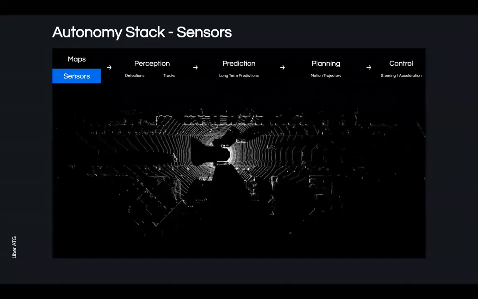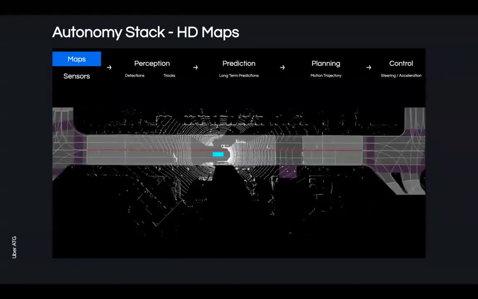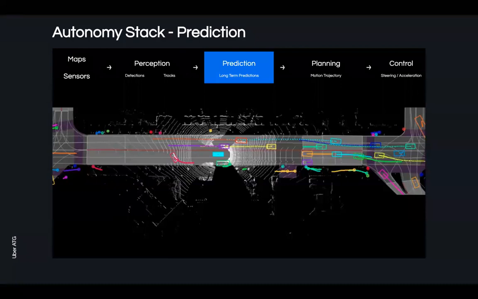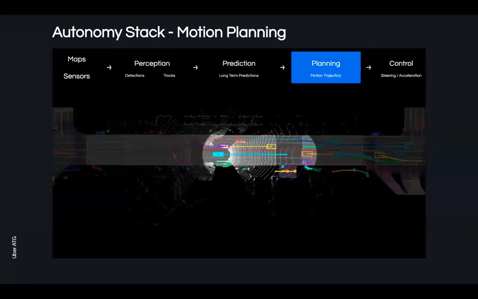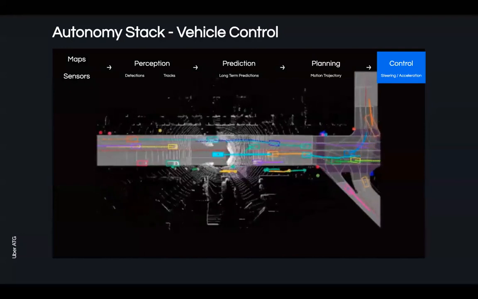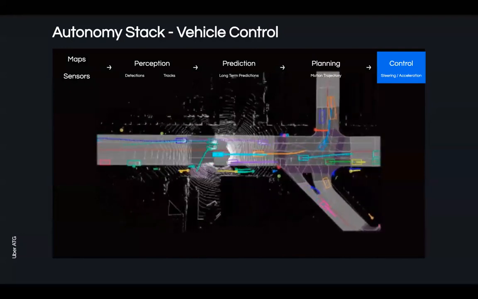In a traditional self-driving pipeline, we receive information about the surroundings through sensors. Here we show a top-down view of a LiDAR point cloud as an example. We first localize the vehicle such that we can exploit high-definition maps. Then we perceive the current state of the world from maps and sensors, and subsequently perform long-term motion forecasting to predict the other actors' future trajectories, which are then fed to the motion planning as obstacles to plan a safe maneuver, and finally a controller calculates the necessary steering and acceleration.